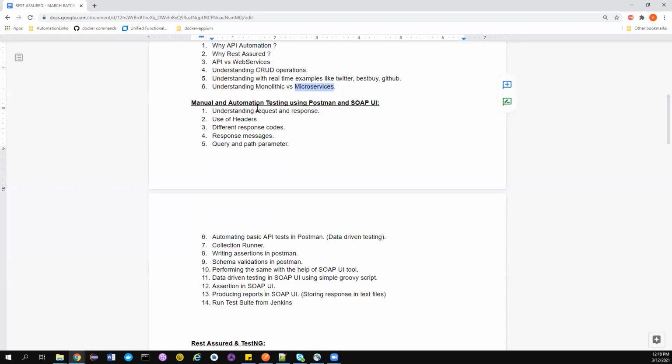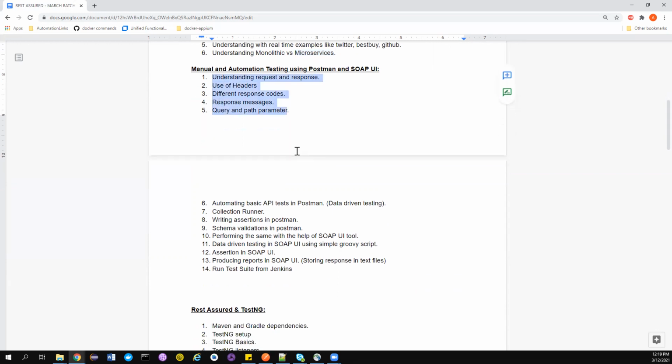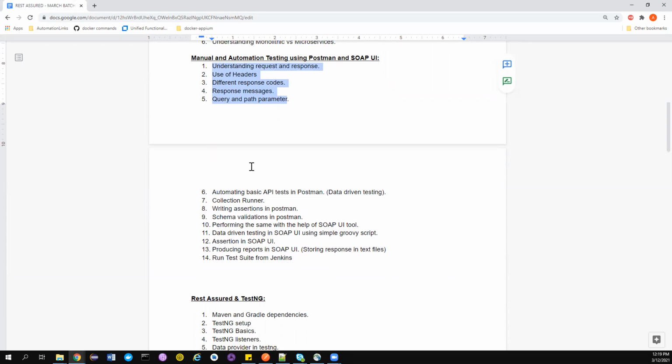We'll also do manual and automation testing using Postman. For Postman, you need to use JavaScript. For SoapUI, you need to use Groovy scripting. Groovy is very, very simple, guys. We'll see about that. It's almost the same as Java. So we'll understand the request, response, headers, what is cookies, response messages, all these things.